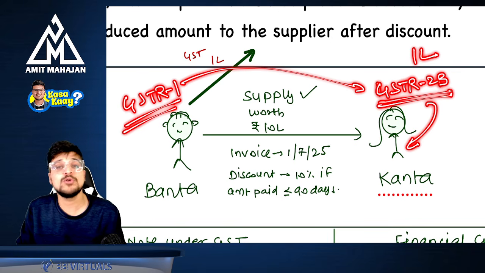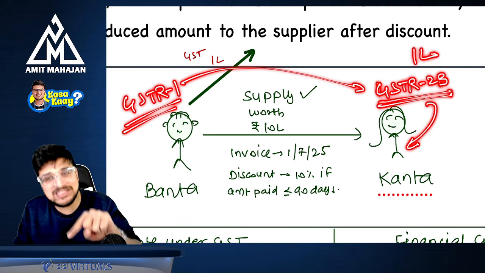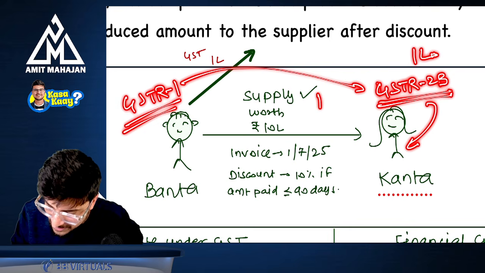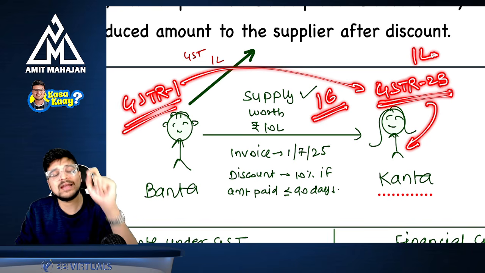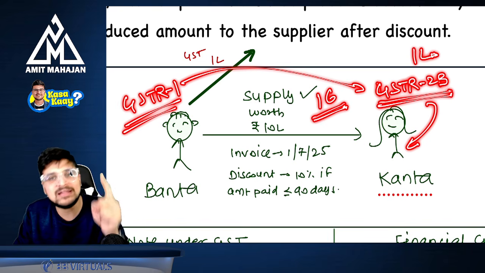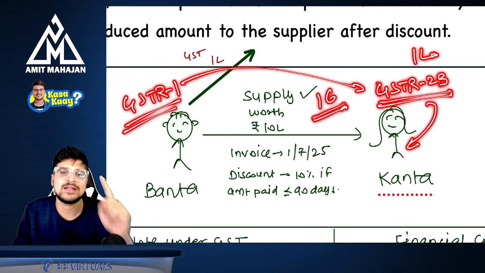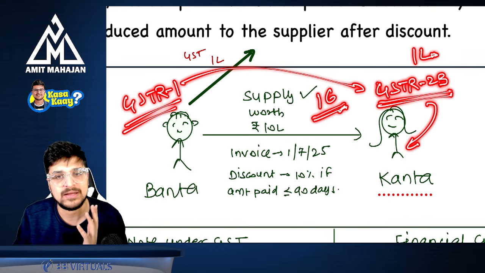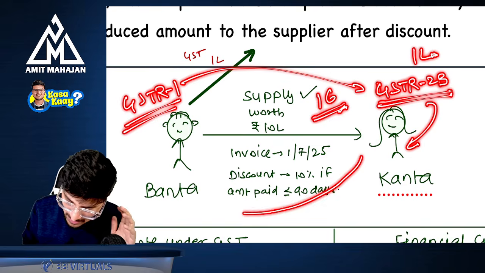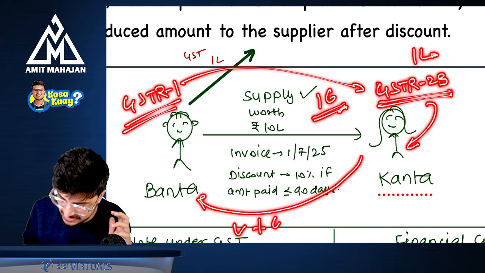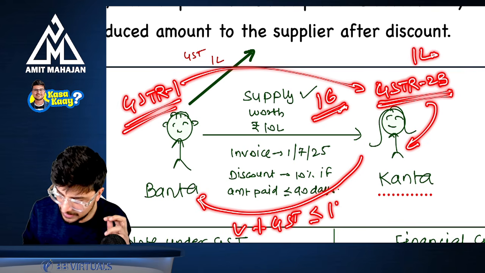Now for this also, you have already seen one concept in the ITC chapter, that there is a section called section number 16, and in section 16 there is a condition that the recipient can avail the ITC even though the recipient has not made a payment to the supplier, but with a condition that the recipient will make a payment of value plus GST within 180 days.